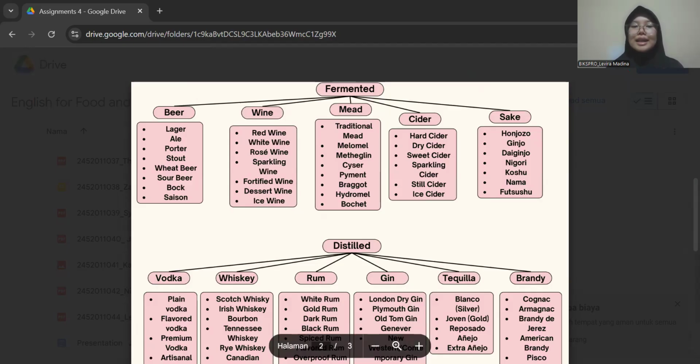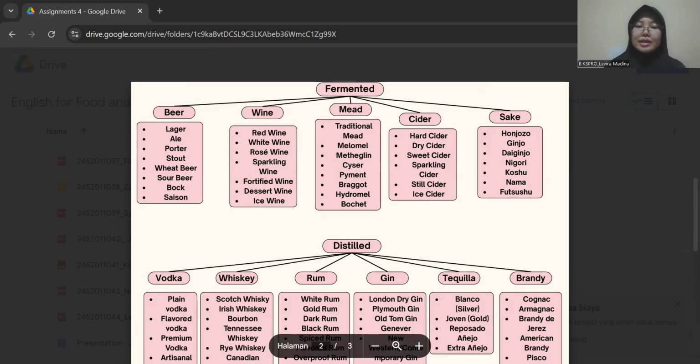So for the next is a ginjo. Ginjo is a premium sake made with rice that's polished to 60% or less of its original size, resulting in a fruity, refined flavor. For example, a Jinro Ginjo sake. For the next is daiginjo. Daiginjo is an even higher quality ginjo sake made with rice polished to 50% or less, offering a delicate and aromatic flavor. For example, a Dassai 39 Daiginjo.